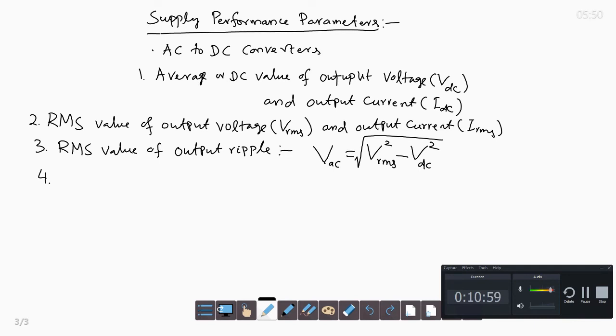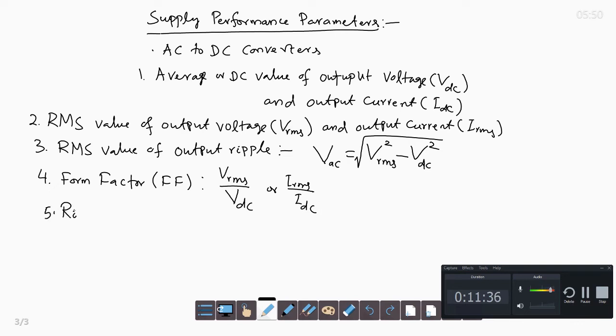The next one is form factor. This is very common, all of you know form factor. It is the ratio of the RMS value to the DC value. If it is voltage, it is the form factor for the voltage, or the RMS value of the current to the DC value of the current, it is the form factor for the current.